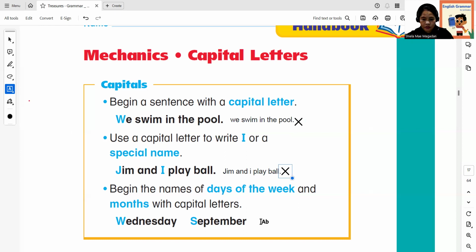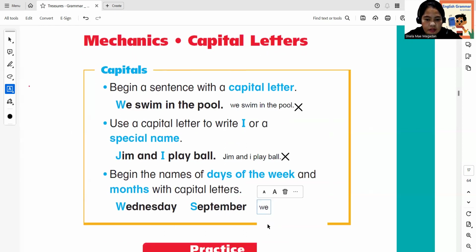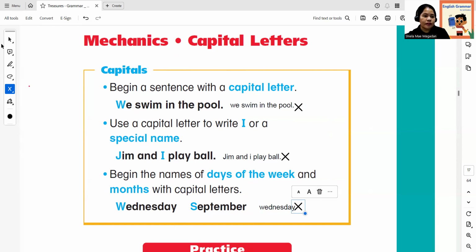Let me show you some examples here. Let me change it into type text. Example, Wednesday. Is that correct? It starts with a small letter. That is wrong. How about September?